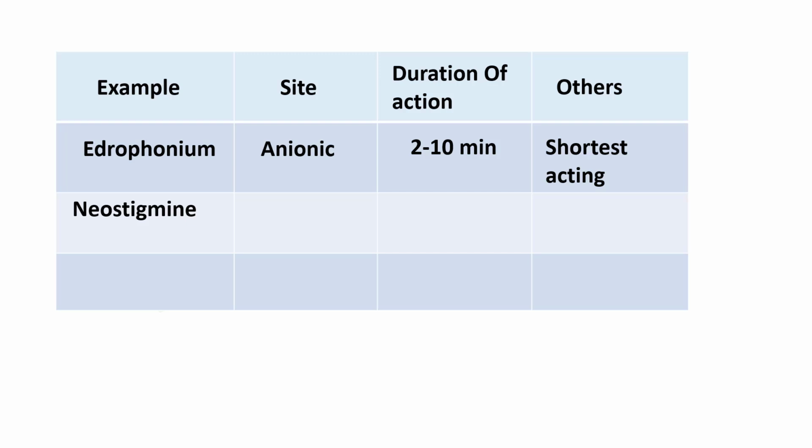Neostigmine, on the other hand, binds to both sites and has a duration of action that can extend to a few hours. Organophosphorus compounds bind specifically to the esteratic site, and it may have its action lasting for days.